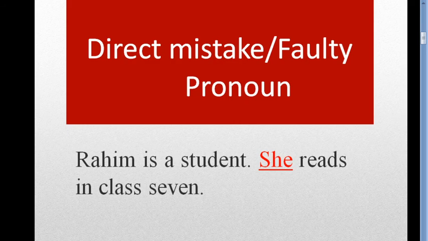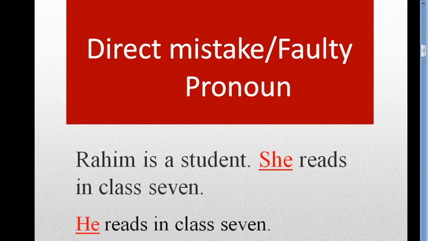You know that it's not correct. This is totally wrong. I know that you know the correct answer, but for your better understanding I am using this example. This is very easy, but what should be the right answer? The right answer should be: He reads in class 7.